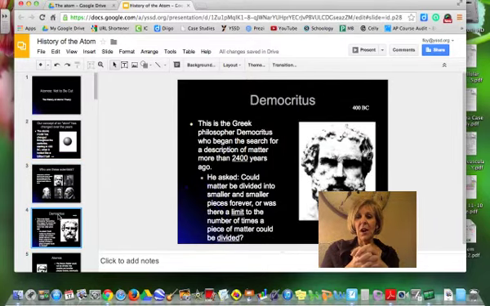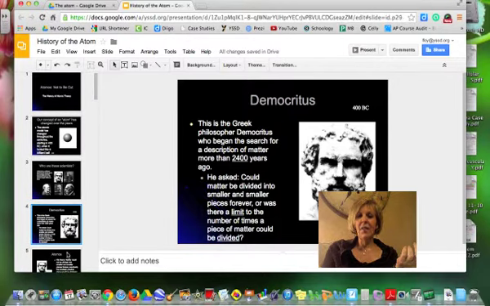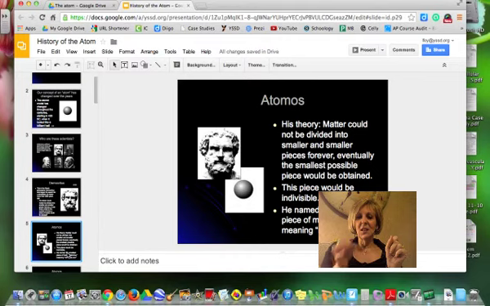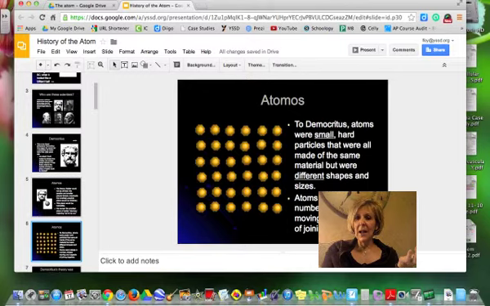The very first philosopher who came up with the idea of an atom was a guy named Democritus in 400 BC. He did not do any experimentation, but he came up with the idea of whether you could take stuff and make it into smaller and smaller pieces, or whether there was a limit to how small a piece is. So he came up with this idea of an atom: the smallest piece of some stuff that was still that stuff. He called this atomos, the Greek word for not to be cut.